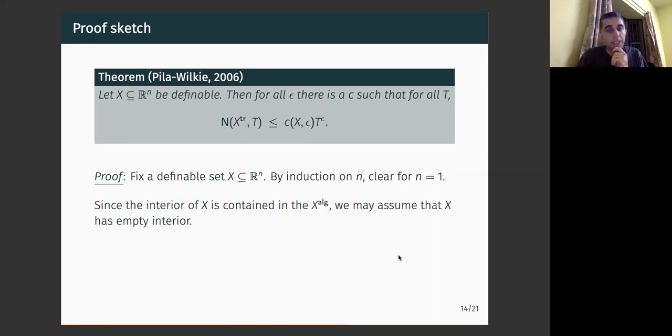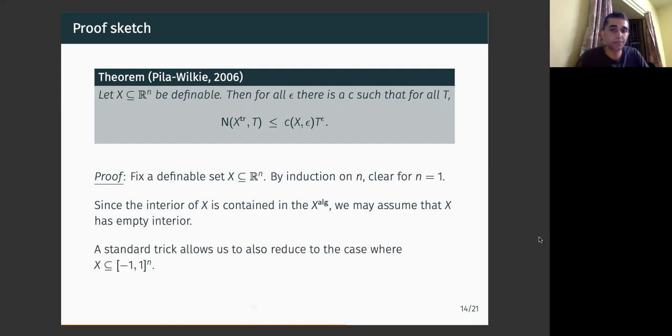Now let's set up induction. Okay, and really, if you have an open subset inside X, for any point you can just draw straight lines, small enough that they stay inside. You see that any point in the interior is part of a semi-algebraic curve. So really, we can assume that X has empty interior, because anything in the interior is taken away by the algebraic part of X anyway. And then it's standard to reduce to the case where X is also a subset of this box. In fact, you can use the lemma that we just saw to do this as well.